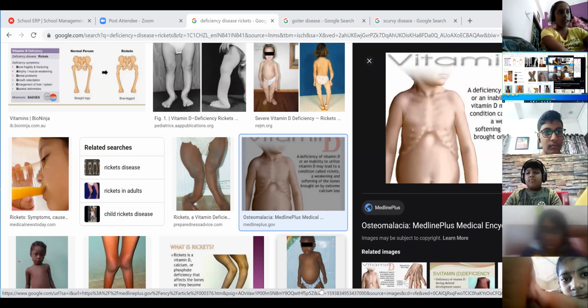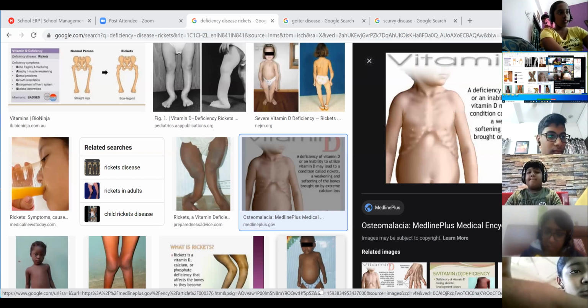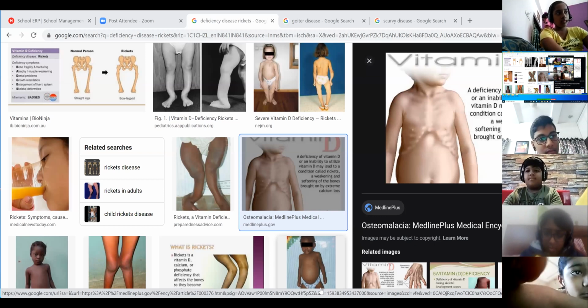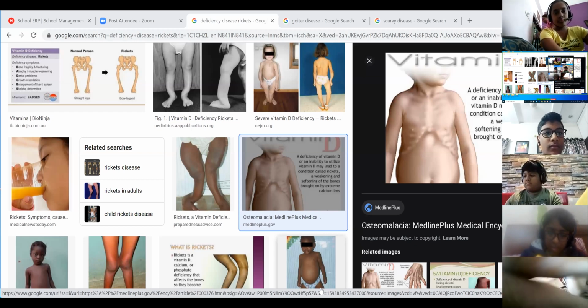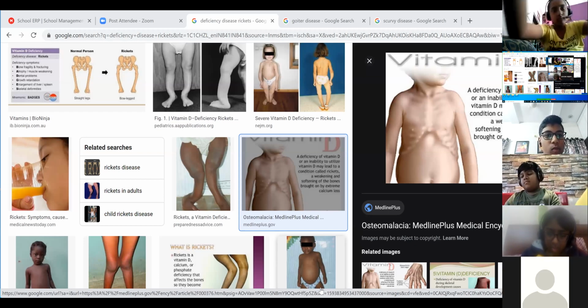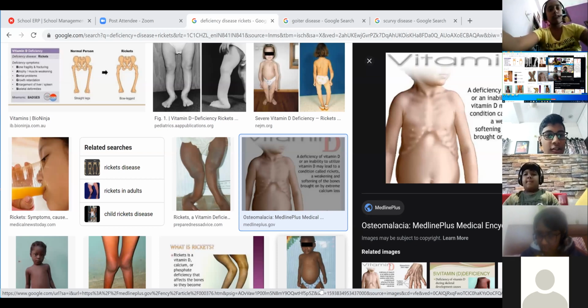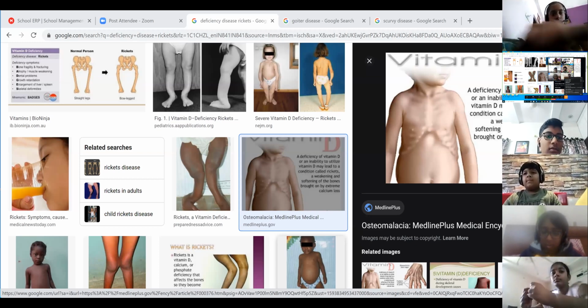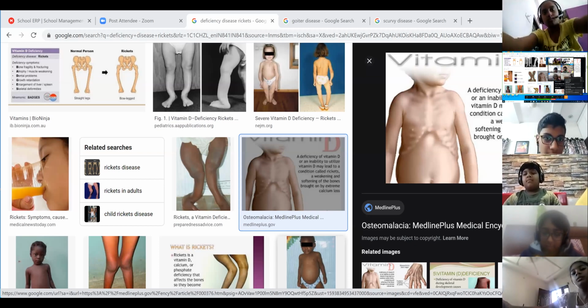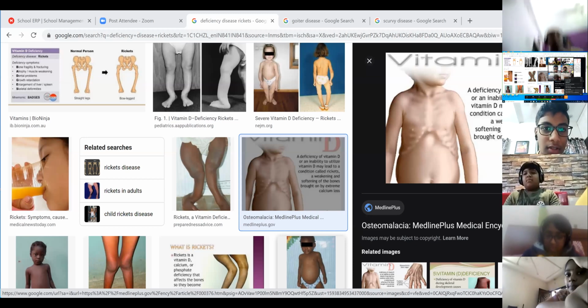And hip bones will be deformed. Odd shape of skull. Poor growth in child. Pigeon chest protruding out. Hip bones deformed. Wide wrists and ankles. Bow legs. Legs will be bowed. Okay, children, so these are the symptoms which are seen in a rickets patient.